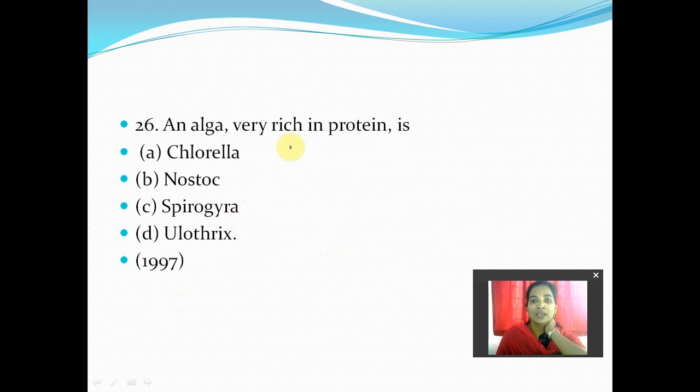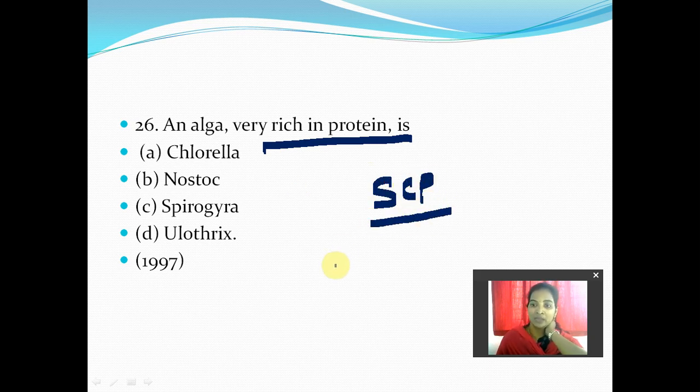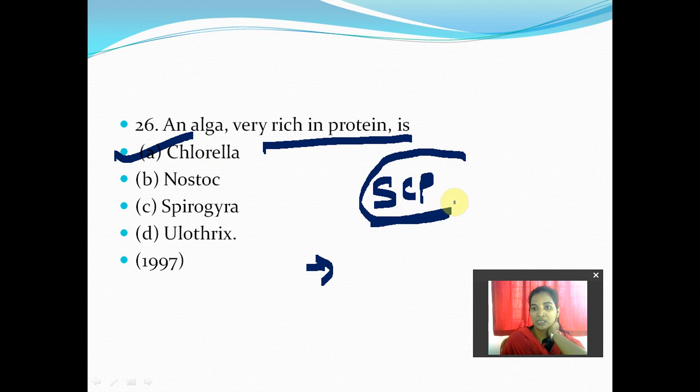Next, 26th: an algae very rich in protein is. So generally it is very rich, and it is also considered a single cell protein, that is SCP. Single cell proteins can be used by travelers, especially space travelers, who carry food as protein, this algae. Chlorella is considered a green algae having single cell protein, very rich in proteins compared to Nostoc, Spirogyra and Ulothrix. And Spirulina is also one of the single cell proteins.